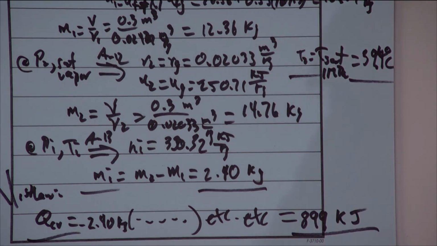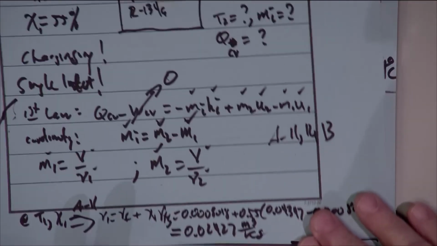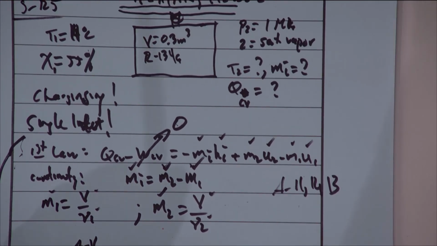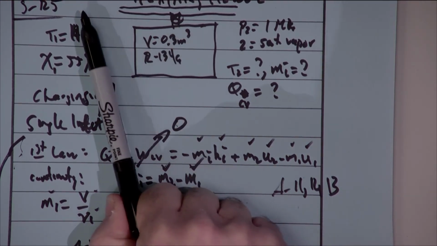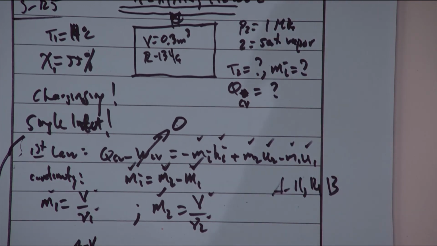Was there a question? Yeah, so how are you differentiating between what you're finding at the subscript i for the inlet versus 1 or 2? Well, let me just pull this down. We have a tank which is connected by a valve to a supply line. So the supply line is your inlet conditions. Those are always going to be the same, and that's your i.